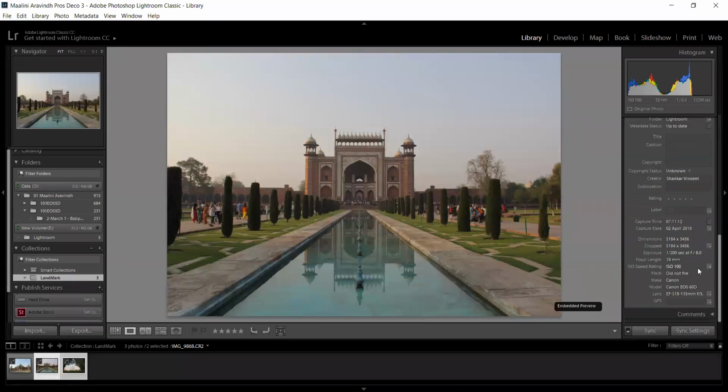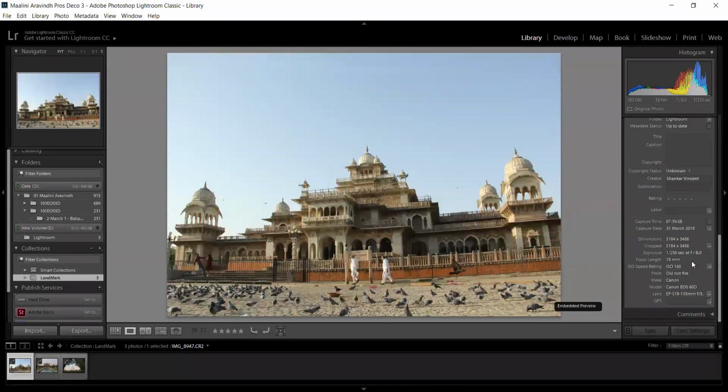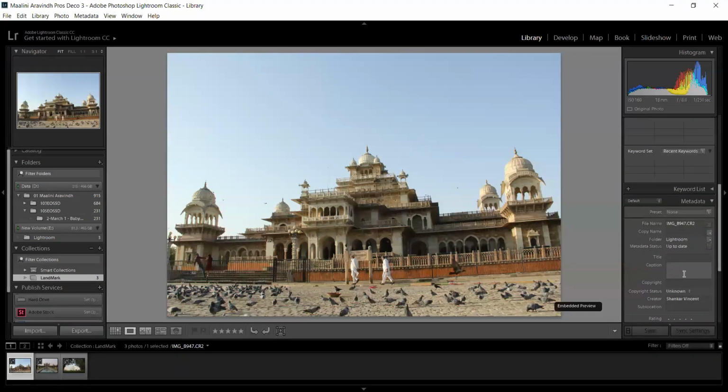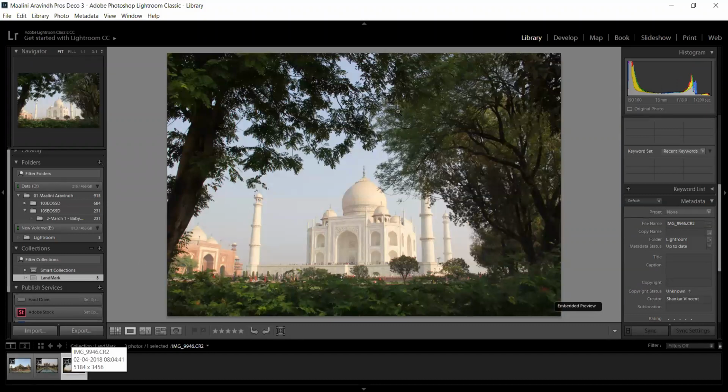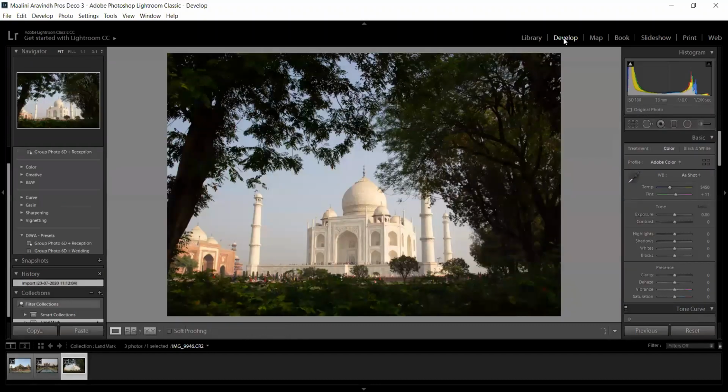Then there is metadata. If you click an image, it will show the metadata of the image, like in which camera it was shot, which focal length, which shutter speed, everything it will show. Here the images are shot in Canon 60D, and every detail will be there. So this is all about the library module. The library module gives you an idea about how images work. I have selected 3 images, and if I want to edit them, all I have to do is click develop. Develop is a very important tab. It will help in editing the image to a great extent.